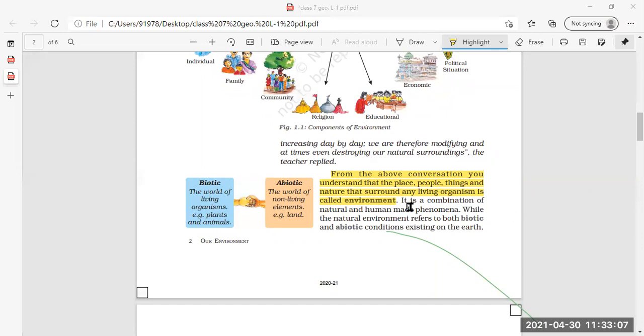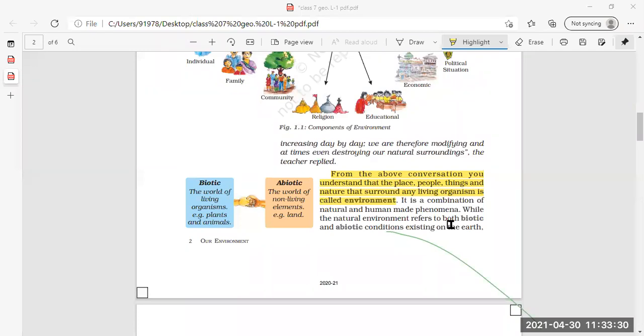So whatever place is around you, the people around you, the things around you, which are present in the nature, all form the environment. Now it is a combination of natural and human-made phenomena. Means our environment is the combination of both natural as well as human-made things.